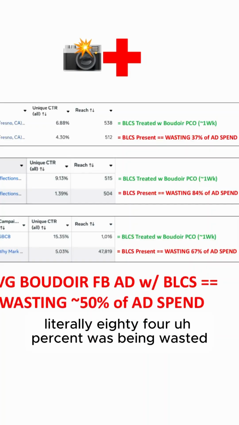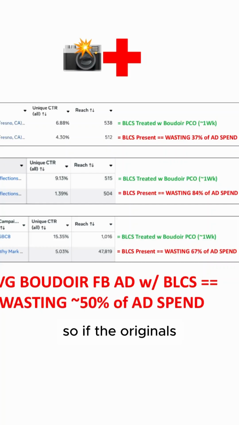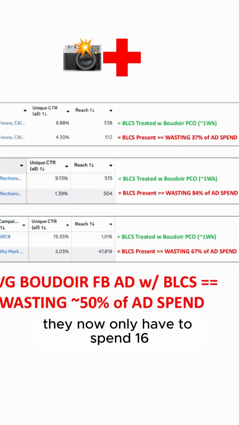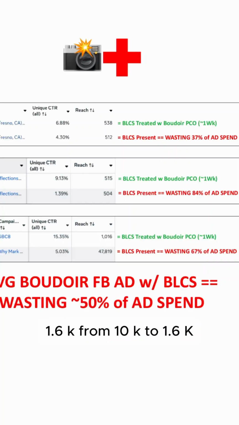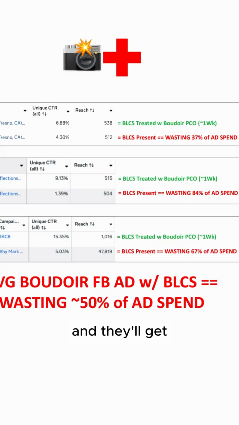So if they're spending 10 grand a month on the original Boudoir Facebook ad, it was wasting 84%. Literally 84% was being wasted. So $8,400 a month is being wasted. They now only have to spend 1.6K, from 10K to 1.6K, on the Boudoir Pico treated ad, and they'll get that into the same number of women's brains in both scenarios.